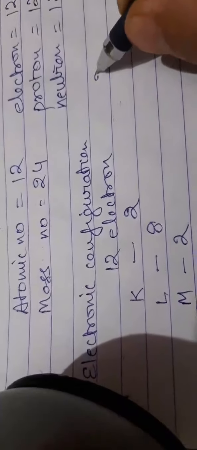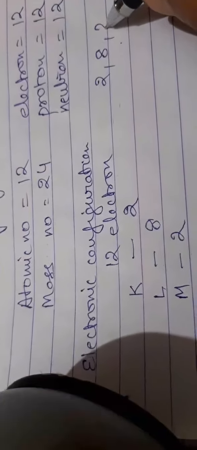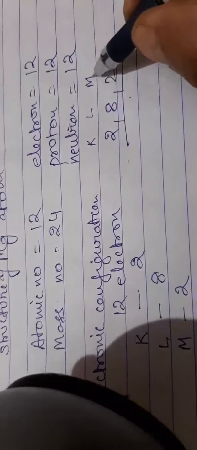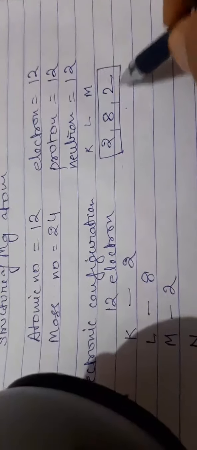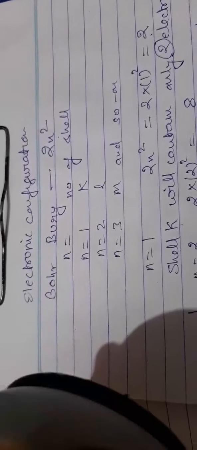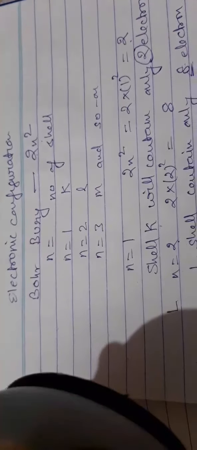So what will be the electronic configuration? 2, 8, 2. The first 2 belongs to the K shell, the 8 belongs to the L shell, and the last 2 belongs to the M shell. So this is the electronic configuration for magnesium. Today we learned how to write the electronic configuration of an atom, and for that we used the formula given by Bohr-Bury, the 2n square formula. Is it okay? In your book other structures from 1 to 20 are given, so do revise that full topic.